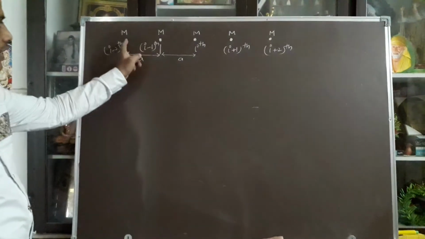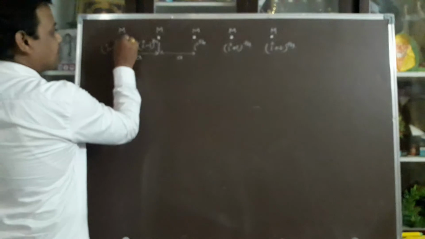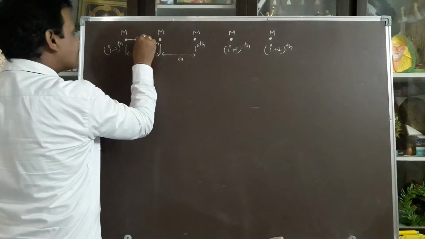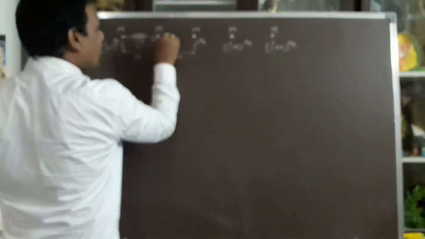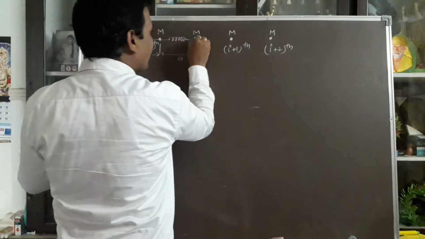Between every atom and the next, there exist certain interatomic forces. That force can be represented with respect to bonds, and the bonds can be represented in the form of springs.